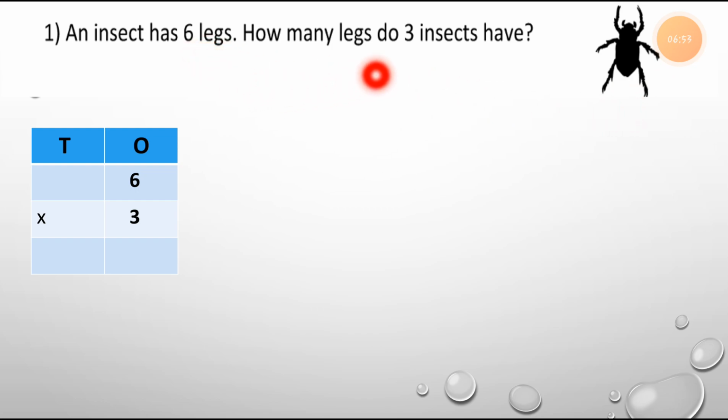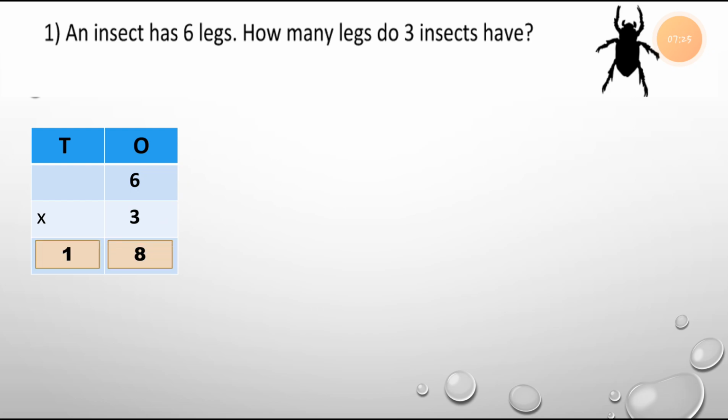How many legs do 3 insects have? So there are 3 insects, these types of 3 insects are there. So I am writing 3. And each insect has 6 legs. So that's why I am writing 6. 6 3s are 18 and 3 6s is also 18. So students, whenever you do this, you will get the same answer in both positions. 6 3s are 18 and 3 6s is also 18.